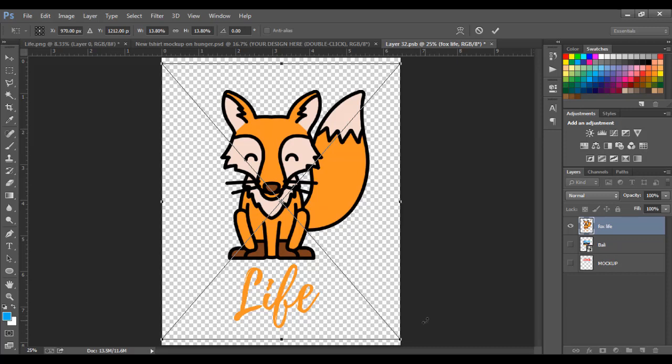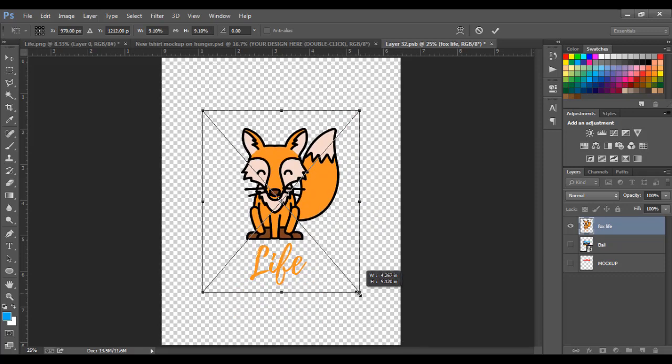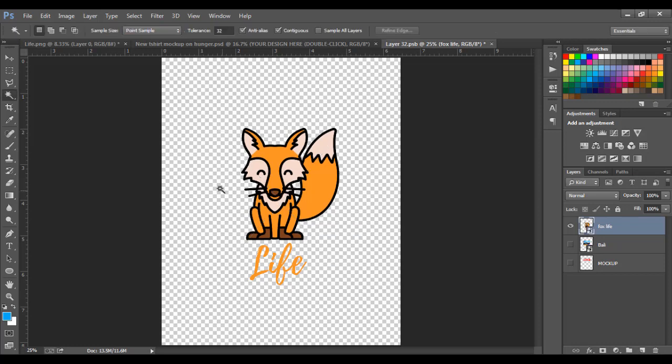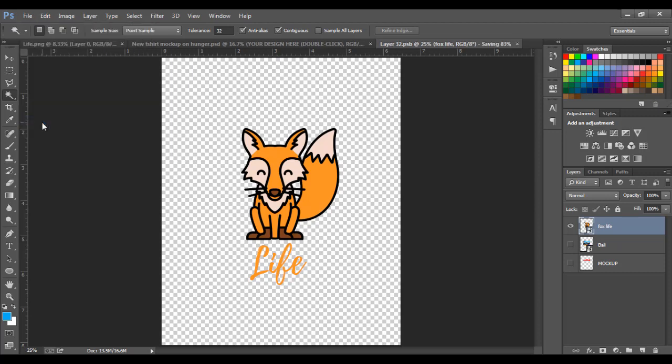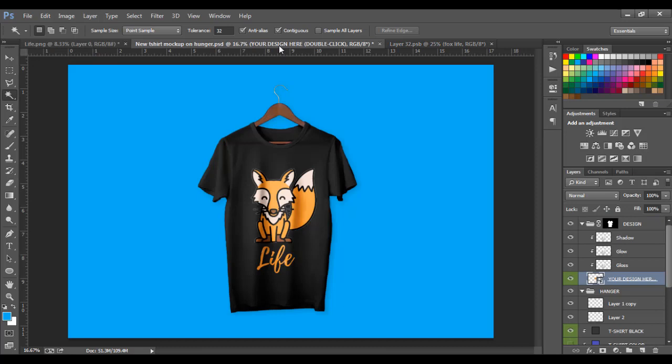So to do that, we're going to use 3 buttons. But first, we hover our mouse to this edge. We press our Alt key, Shift key, left mouse click button on Windows, and you drag inwards. Then you press Enter. Then you save. Go to File and Save. So now when you save that, once you come back to this design, it should be on your shirt, as you can see.